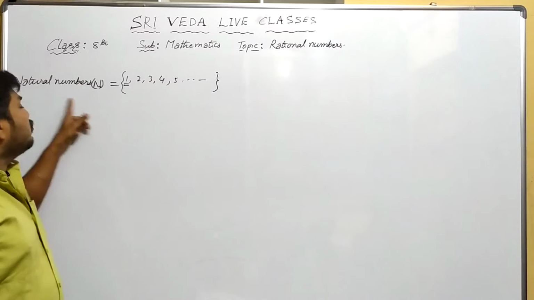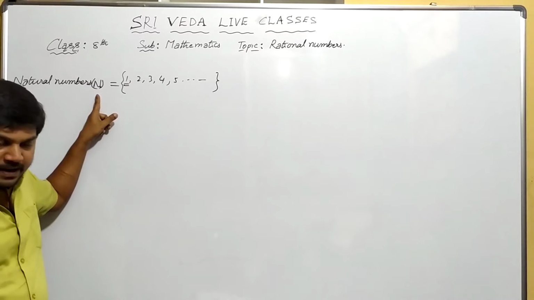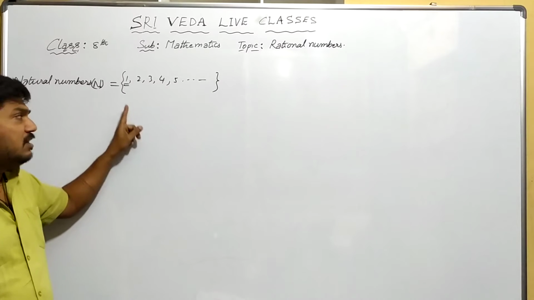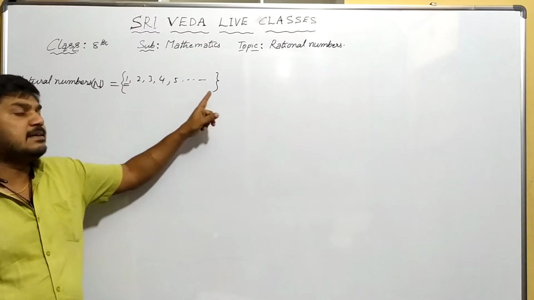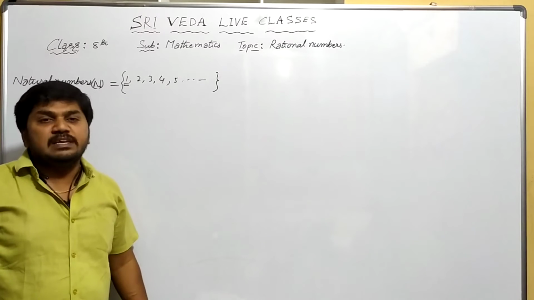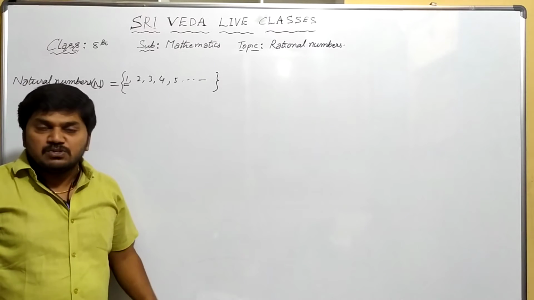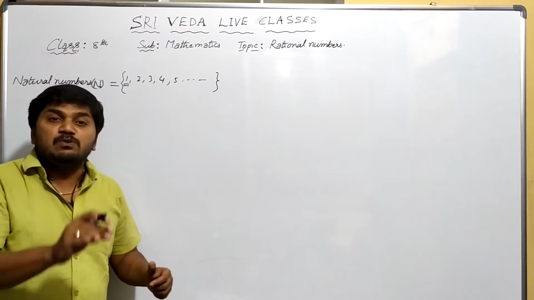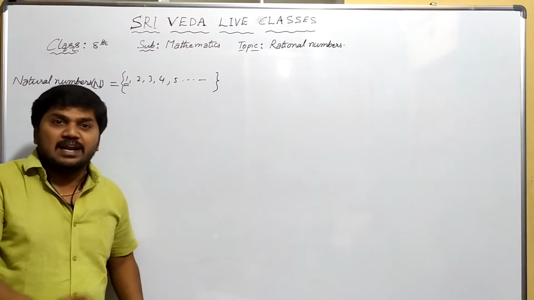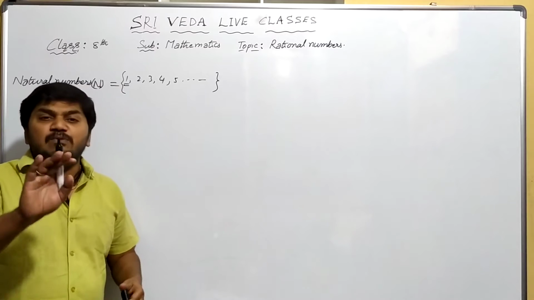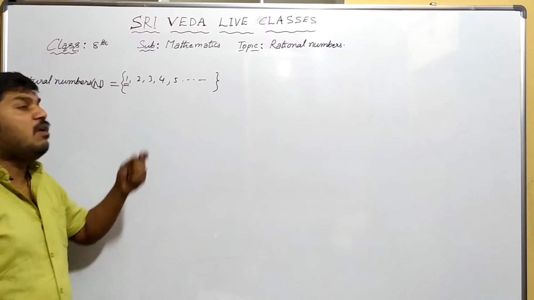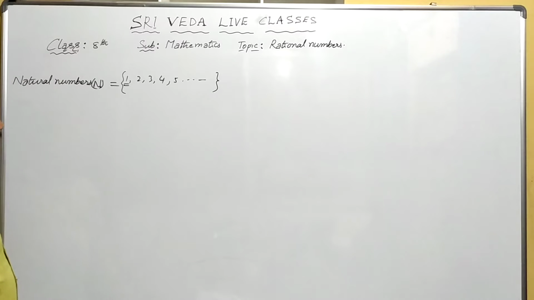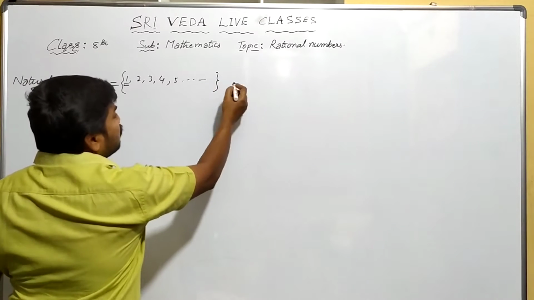Natural numbers are denoted by N. And what numbers are there in natural numbers? 1, 2, 3, 4, 5, 6 and so on to infinity. Why are they called natural numbers? We are using all these numbers in our day-to-day life, right? Naturally we are using them, that's why they are called natural numbers.